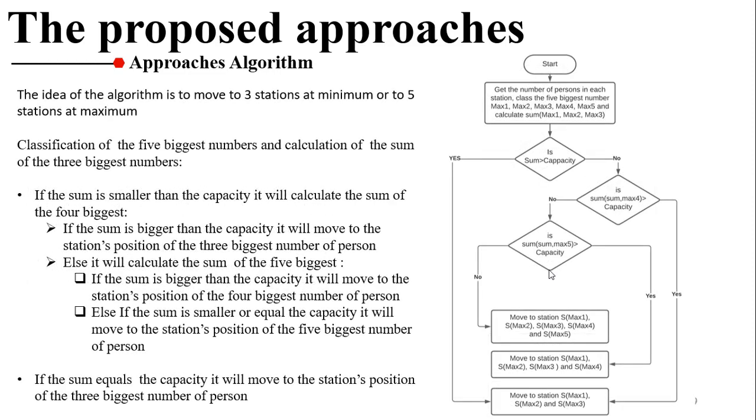In the second approach, the idea of the algorithm is to move to 3 stations at minimum or to 5 stations at maximum. Well, I will summarize this algorithm. It classifies the 5 biggest numbers, and it will make some calculations to choose 3 stations, 4 stations or 5 stations, depending on the number of persons in each station.